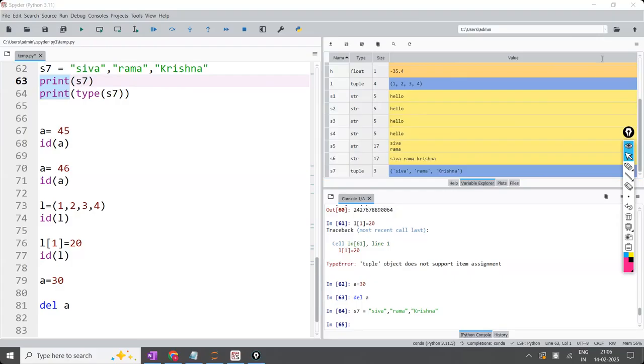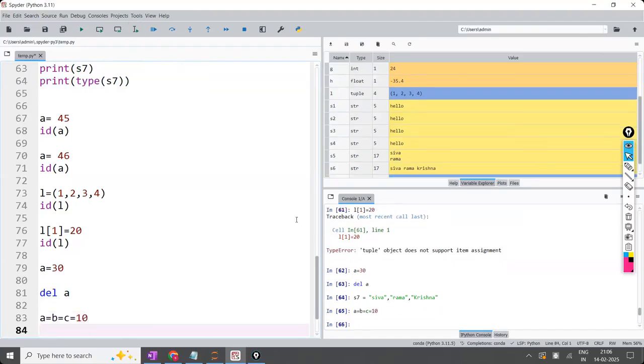Can we write A is equal to B is equal to 10? Yes, absolutely. A is equal to B is equal to C is equal to 10. What is this concept called? Multiple variable assignment. You are assigning 3 variables with a single value. Either you can write like this, or you can write A comma B comma C is equal to 10 comma 10 comma 10.